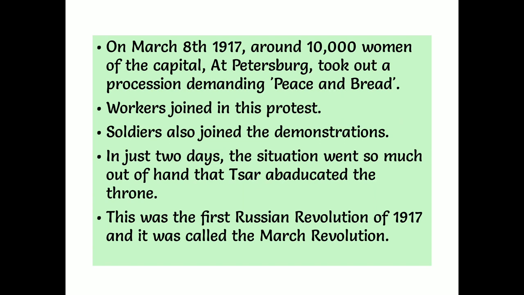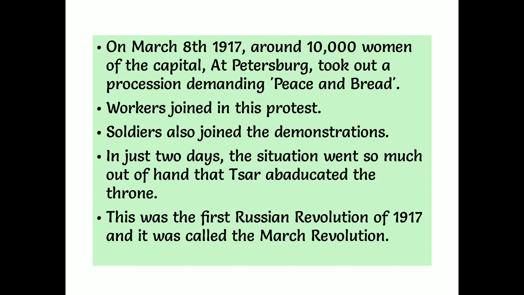Workers joined them in this protest also. At that time, Tsar Nicholas II ordered the army to suppress the demonstrations started by these workers. But what the soldiers did, instead of suppressing them, they went and joined these demonstrations, because they came to know what the people wanted. What the people needed, children, was that they didn't want the war. They wanted society to be happy and their lives to be happy. Why? Because war is important for a nation to succeed, but it is not for the people. People suffer a lot at the time of war, so they don't want war.